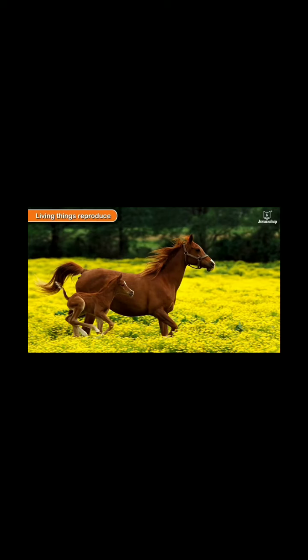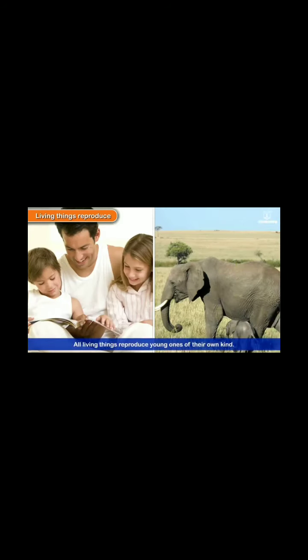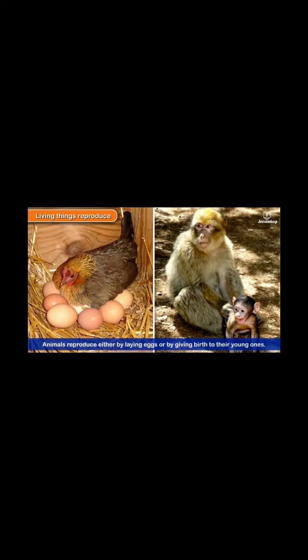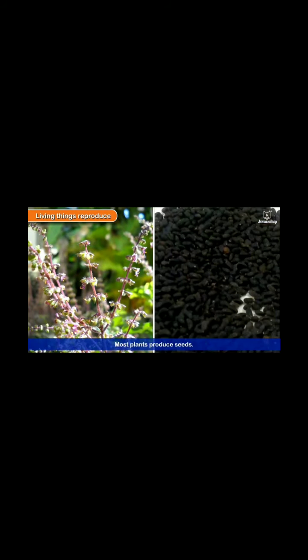Living things reproduce. All living things reproduce young ones of their own kind. Animals reproduce either by laying eggs or by giving birth to their young ones. Most plants produce seeds.